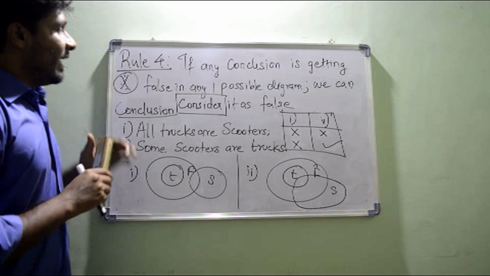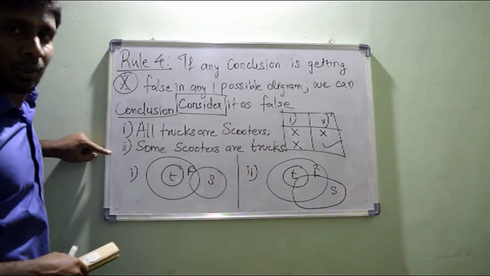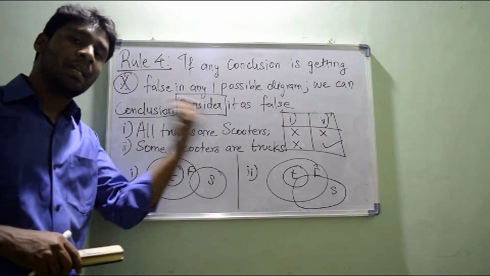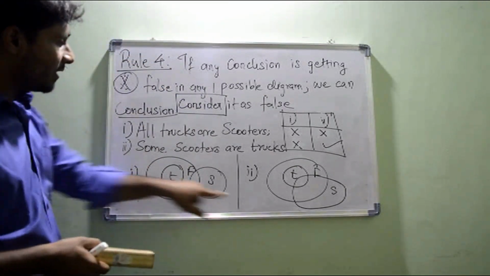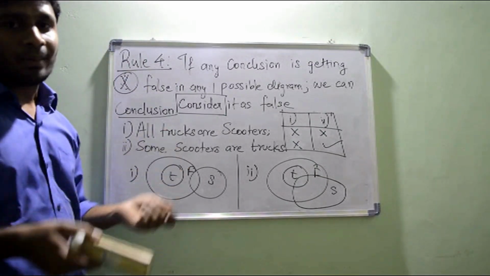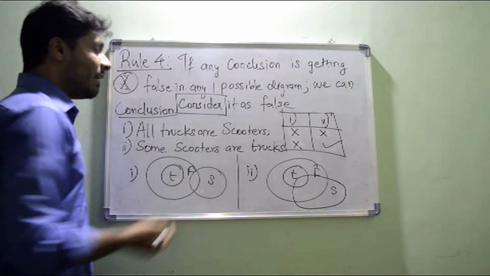This rule states that if any one or two conclusions out of the given conclusions are getting false in any one of the possible diagrams, got it? Any one, again, second time. If any one conclusion is getting false in any one of the diagrams, I can consider it as false in the other diagrams also. Got it? And this word, considered, has two meanings.